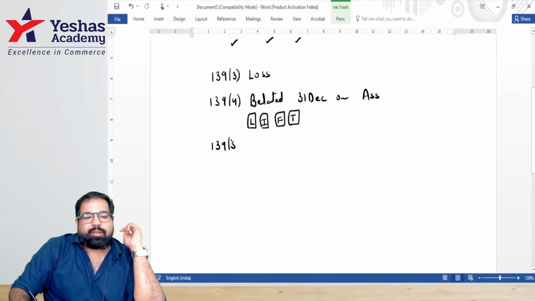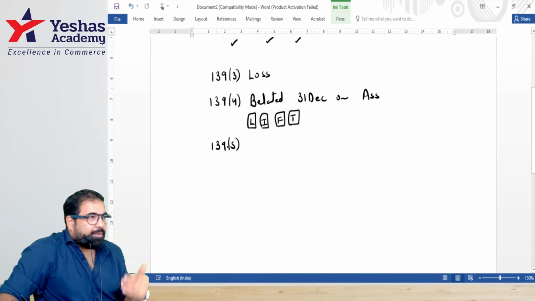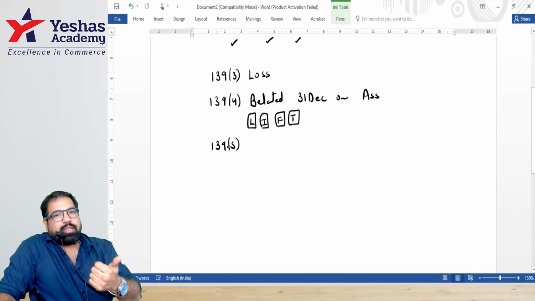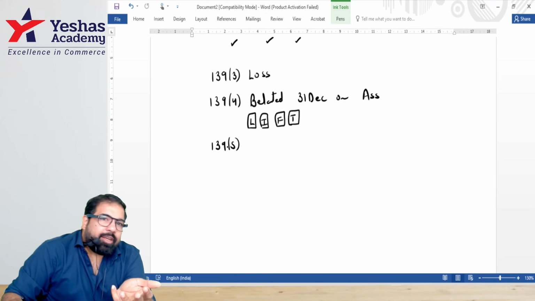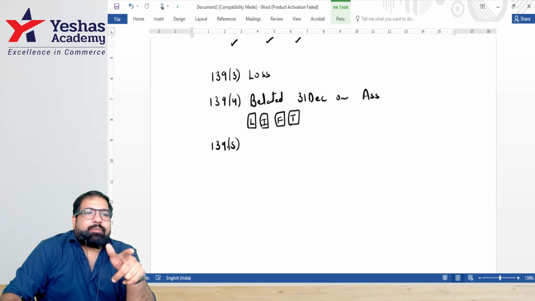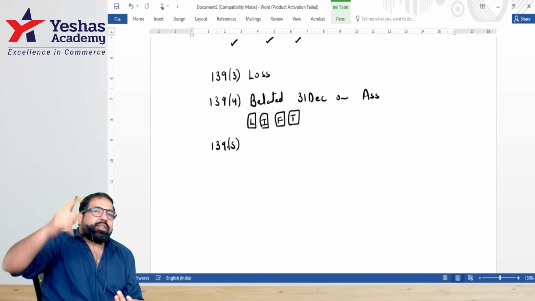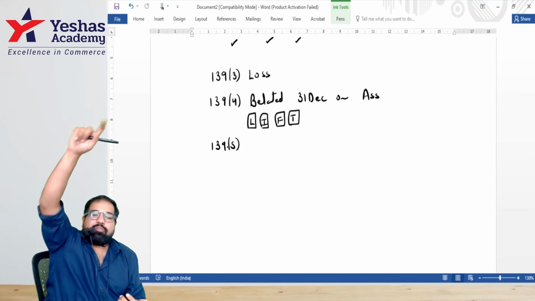Sir, I've already filed my return. Can I revise it? Yes, you can revise it any number of times. A return which has been revised can also be revised. A loss return, a profit return, a timely return, a late return, any return can be revised. But when you revise your return, the date will still be the date when it was originally filed.